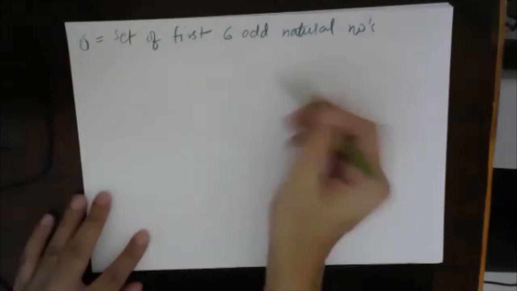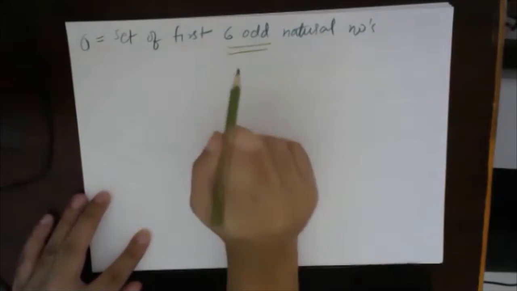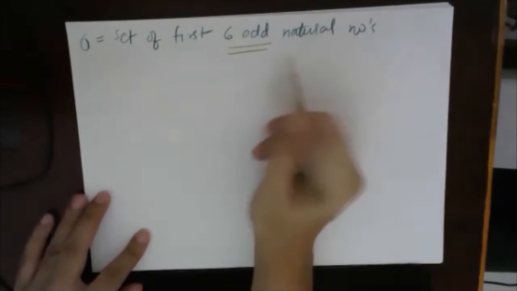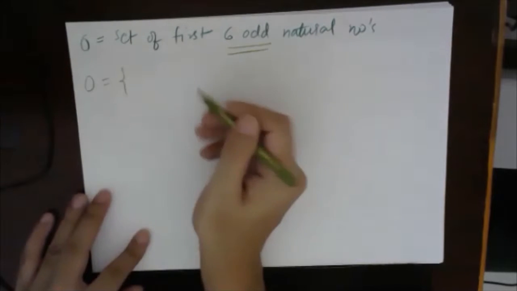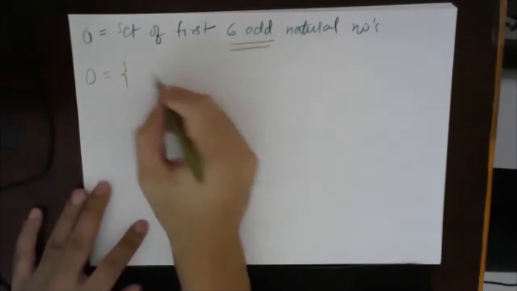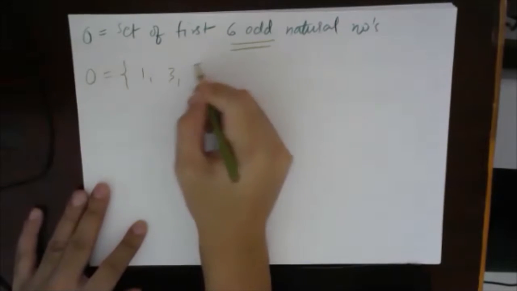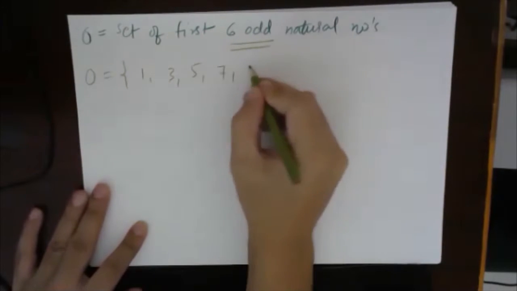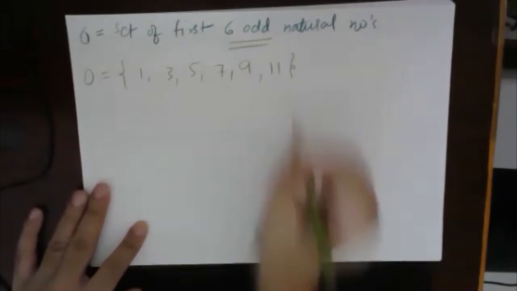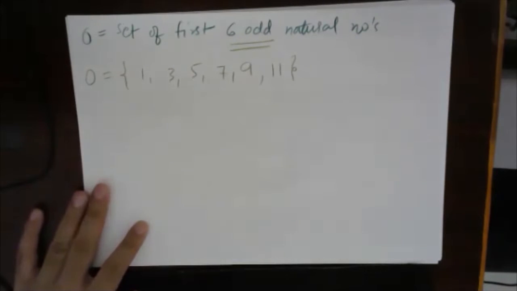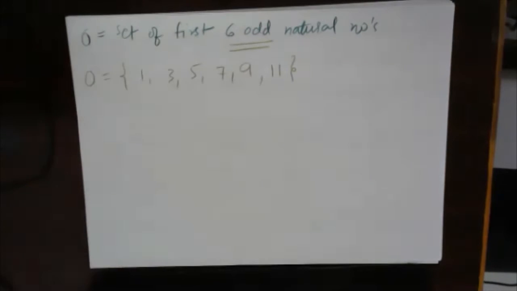So basically, they are talking about the first six odd natural numbers. In the roster form, what exactly will we get? We will get 1, 3, 5, 7, 9, and then 11. Right? Now, there must be two separate groups of students who must be doing it in two separate ways. I'll explain both the ways.